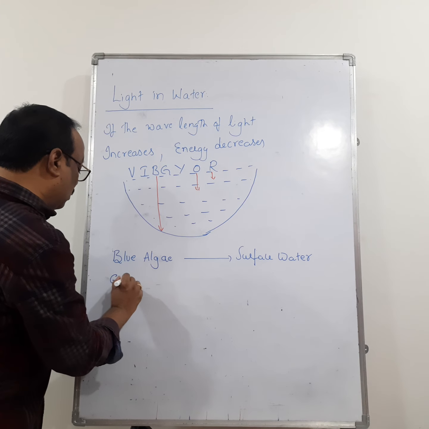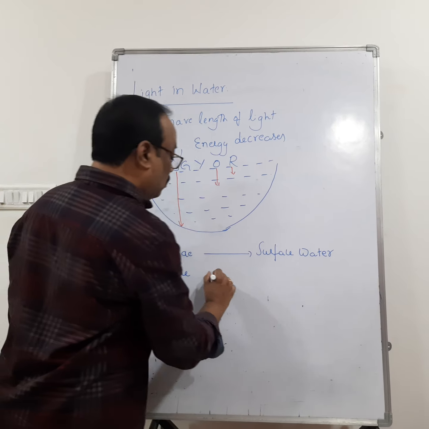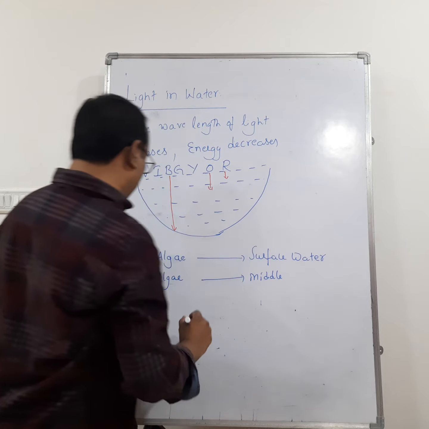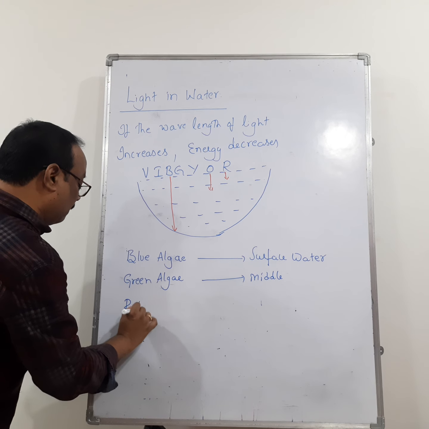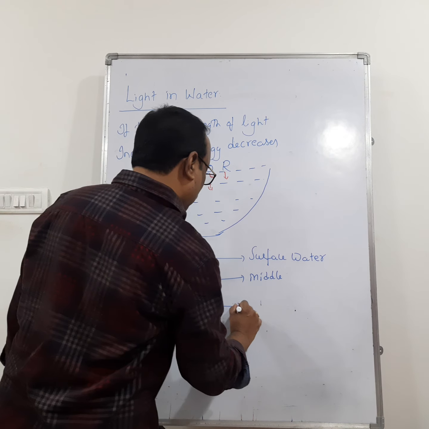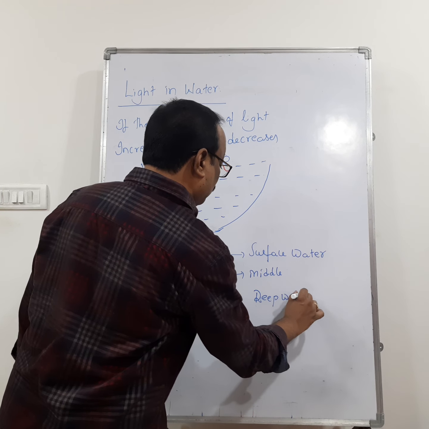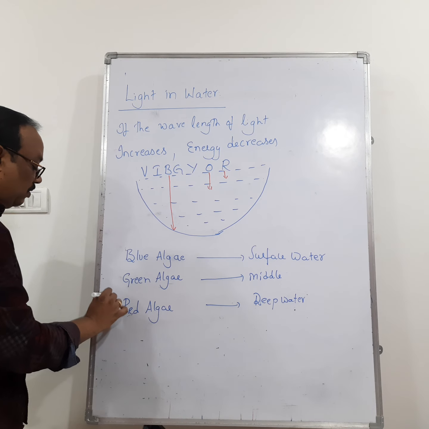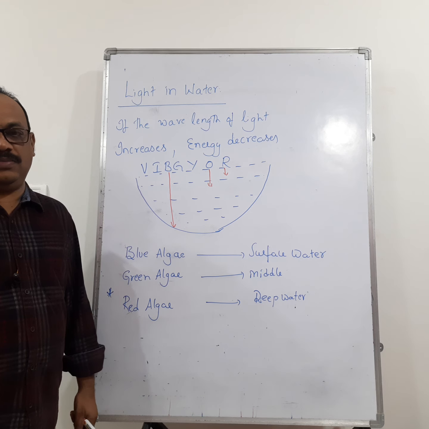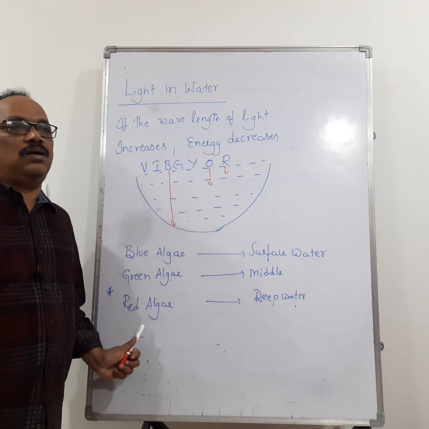Green algae can be grown in the middle of the lake. Then red algae can be seen in the deep waters. This is one of the important questions: which algae is found in the deep waters? The algae found in the deep waters is red algae.